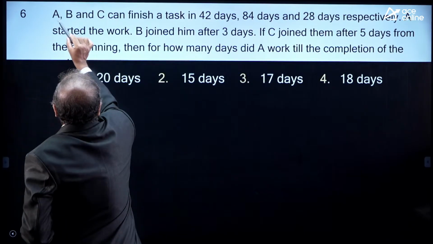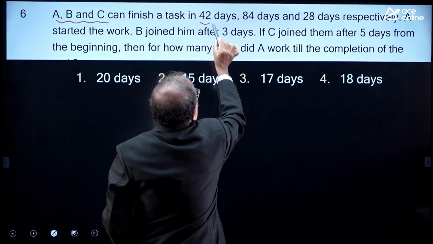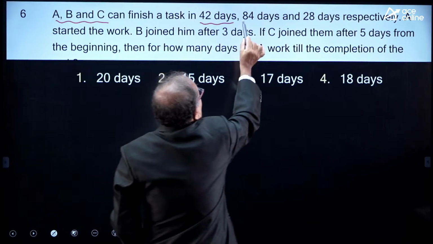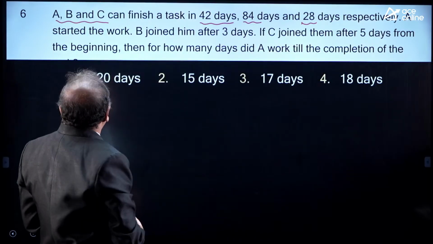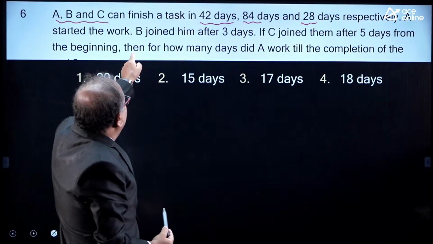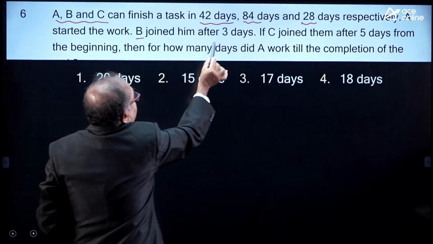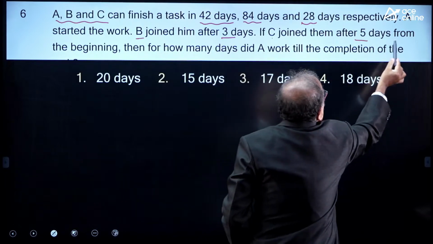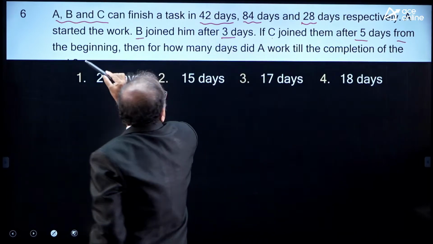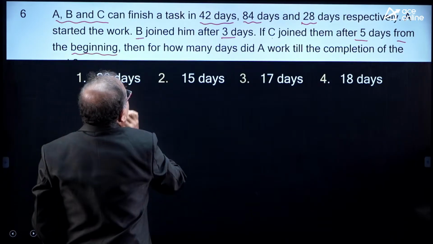A, B and C can finish a task in 42, 84 and 28 days respectively. A started the work and B joined after 3 days and C joined 5 days after the beginning.